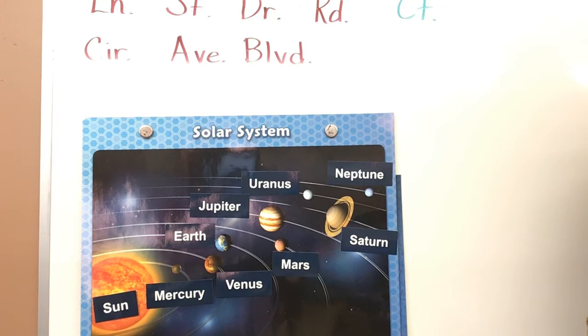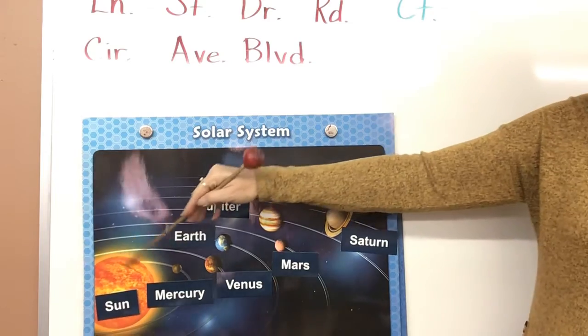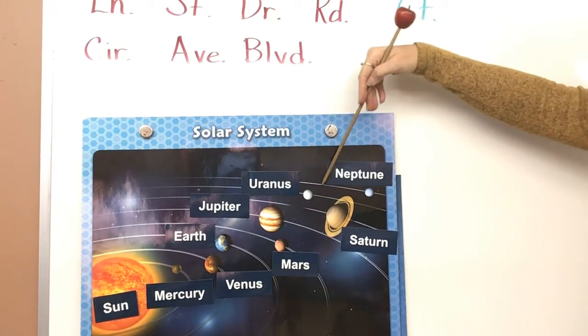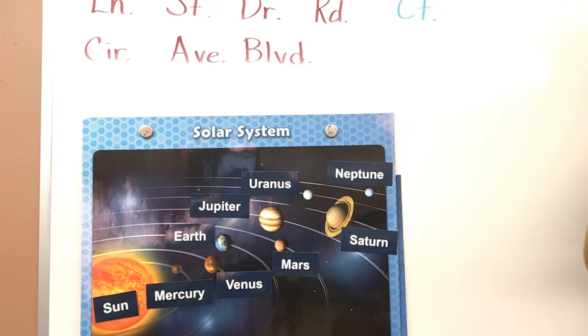The next page is a little experiment, and I'm going to change it up just a wee bit. It says to put a metal washer on a piece of yarn, and you actually are supposed to have two, one longer and one shorter, and you're supposed to see the orbit of things that are closer to an object and the orbit of things that are farther away. Now we're going to do it a little bit different. We're going to use people and we're going to use jump ropes, and we're going to do it outside.